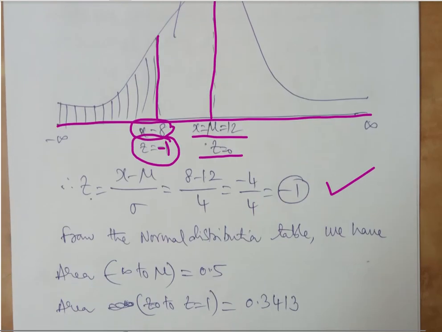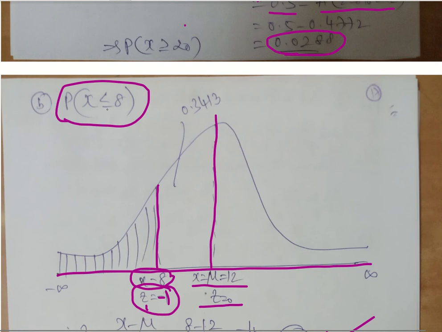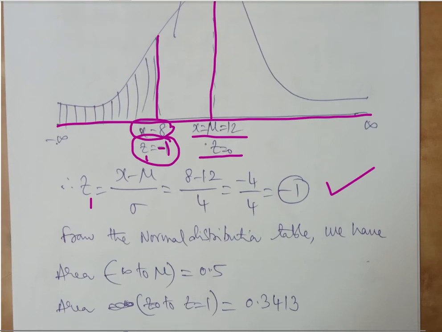If you have any confusion, let me call it z1. This z1 is nothing but -1, because it is on the left hand side. When it is -1, as far as the number is concerned, we use 1 to calculate. But what is the question now? X less than or equal to 8. Less than or equal to 8 means it starts from -infinity, slowly goes up to 0, then again from 0 to infinity. Less than means it is towards this side, so this area we have to calculate. That's why it is being shaded.